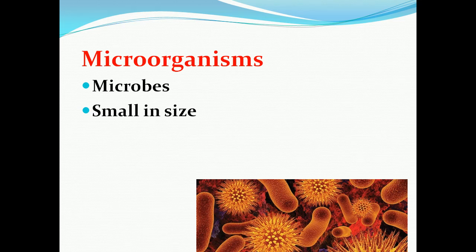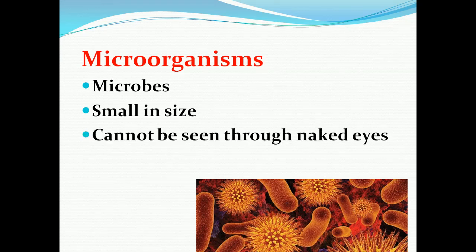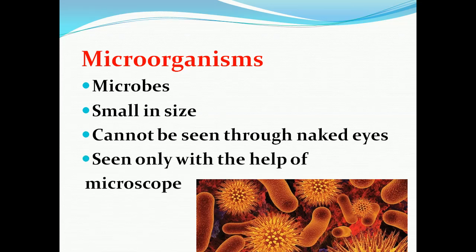Due to the small size, they are called microorganisms, which cannot be seen with our naked eyes. We can see them only with the help of a microscope.